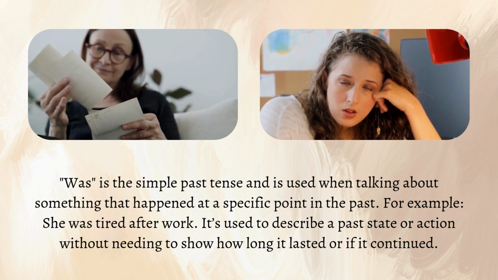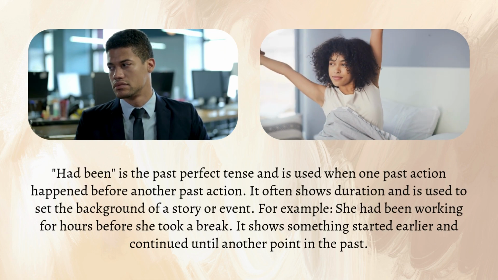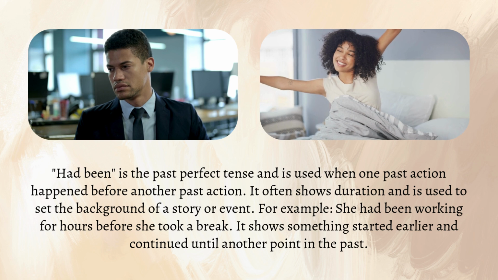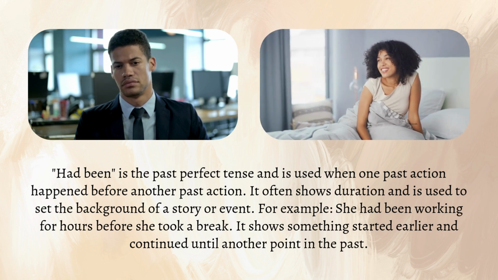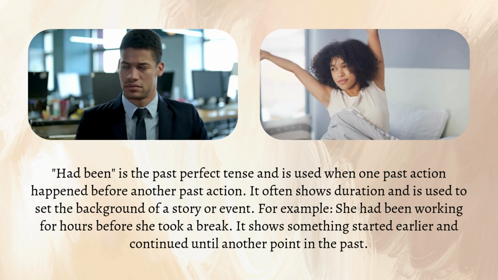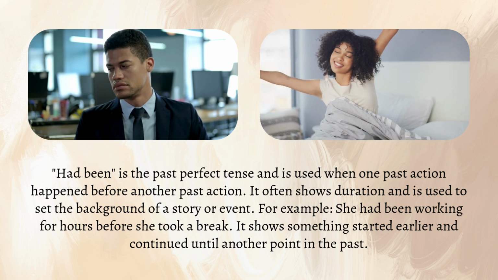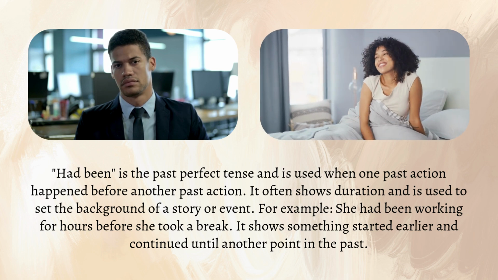Had been is the past perfect tense and is used when one past action happened before another past action. It often shows duration and is used to set the background of a story or event. For example, she had been working for hours before she took a break. It shows something started earlier and continued until another point in the past.